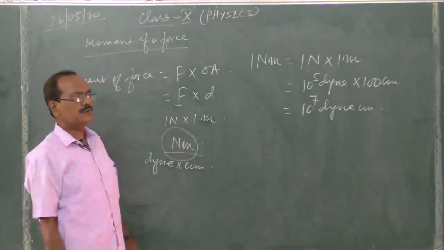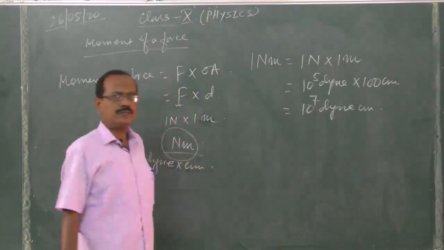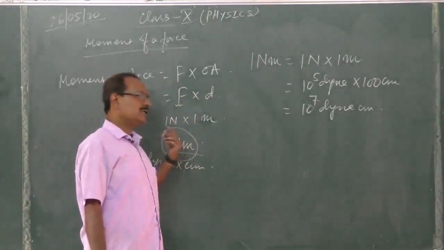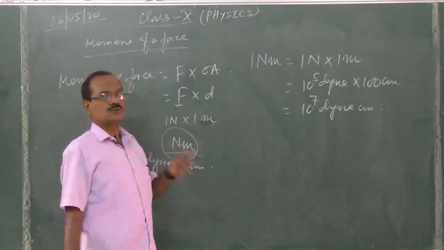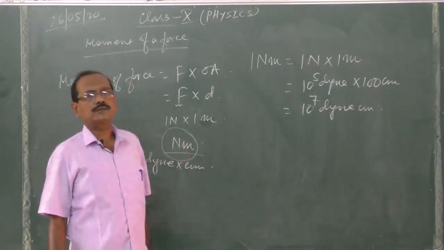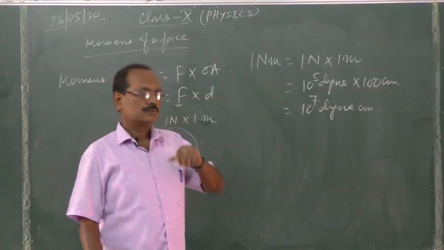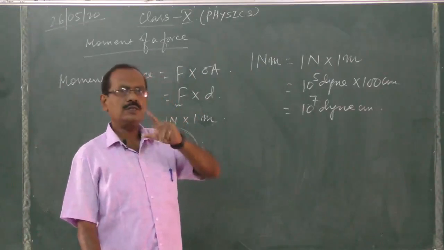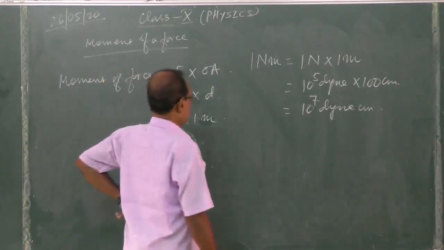Here we are writing the unit as Newton meter, dyne centimeter. Newton meter is also, as we know for work done or energy, joule. Dyne centimeter is the unit like erg.